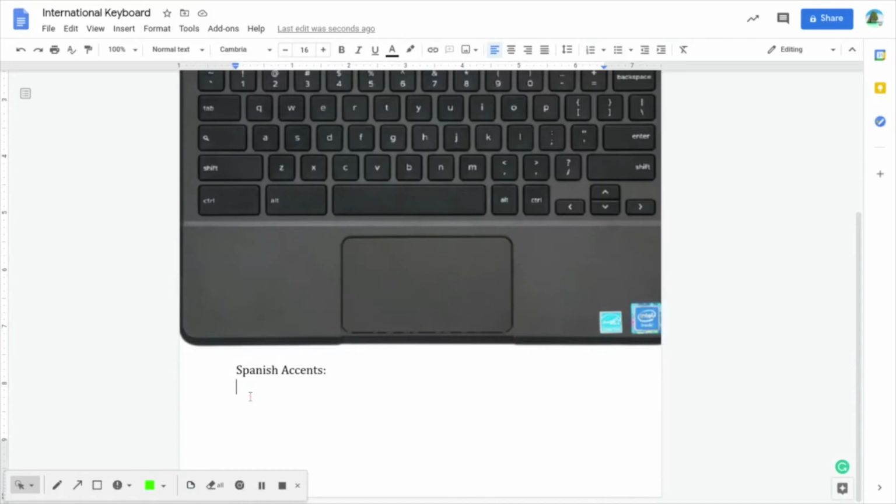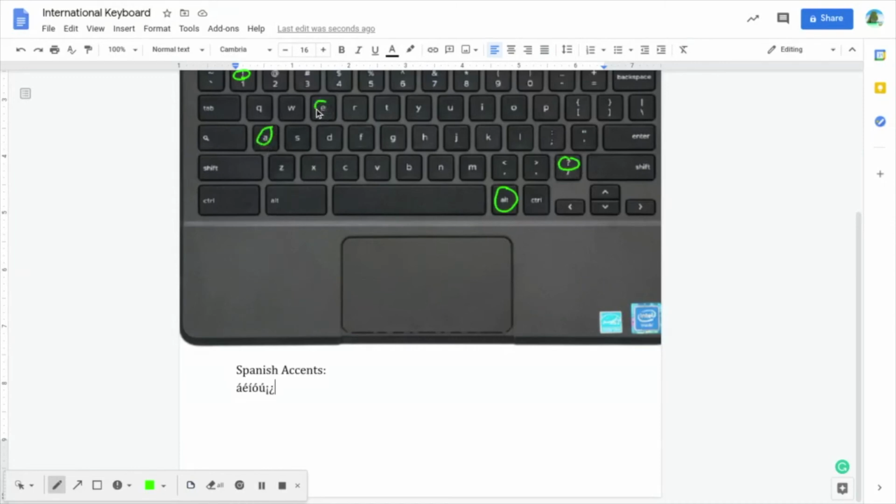Okay, so we'll do the A, E, I, O, and the U, and we'll also do the upside down exclamation point, and we'll do the upside down question mark. Okay. And very similarly, you basically are just going to use the right Alt key for everything here. So right Alt key, and up here you're going to use the exclamation point to do the upside down one. Right Alt key question mark, right Alt key A, E, I, O, U.